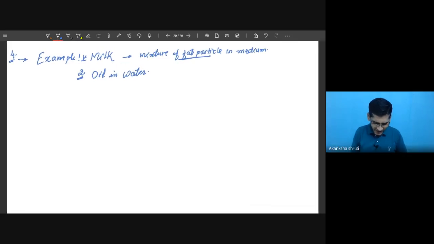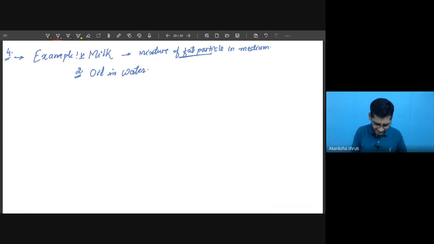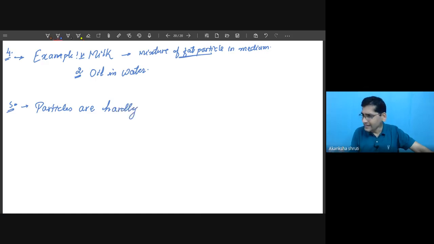Coming to the next property. The particle sizes are quite comparable. Therefore, these particles are not visible to our naked eyes. So particles are hardly visible, which means visible with very much difficulty.